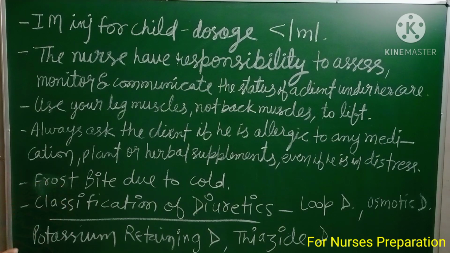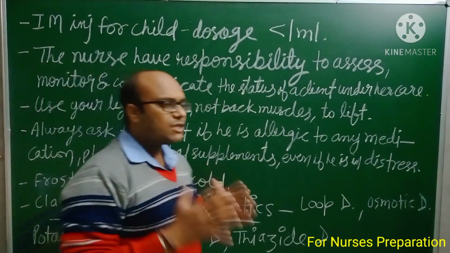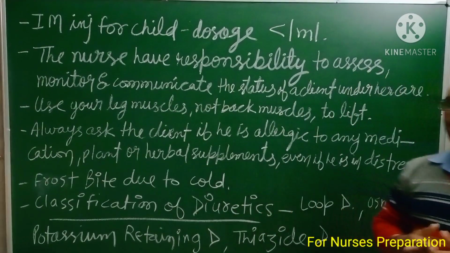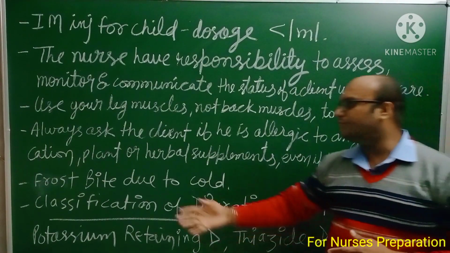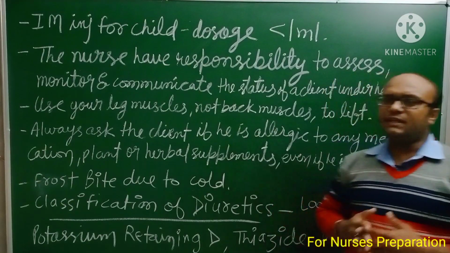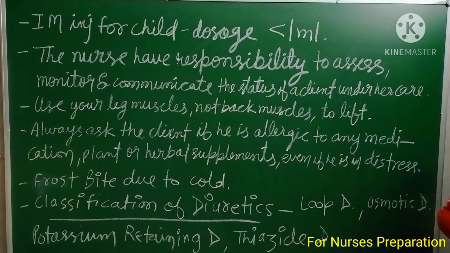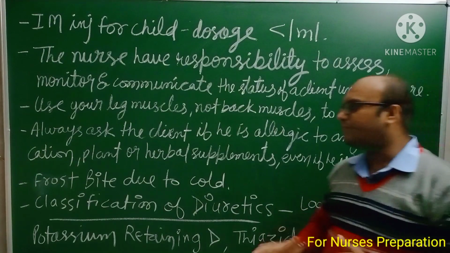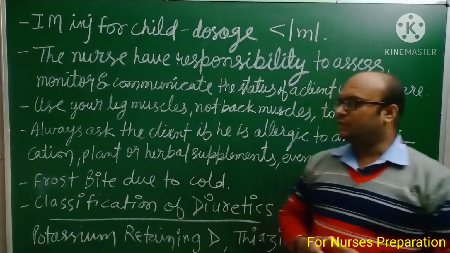Next point is, frostbite is due to cold. If a person is exposed to an extremely cold environment for a long time, he can have frostbite. And frostbite's treatment is amputation. Amputation means we have to cut the body part that is affected with frostbite.